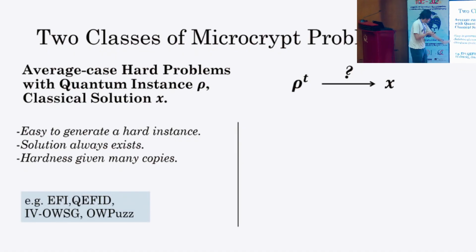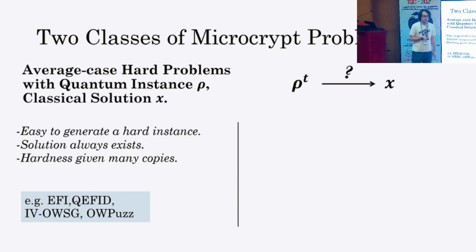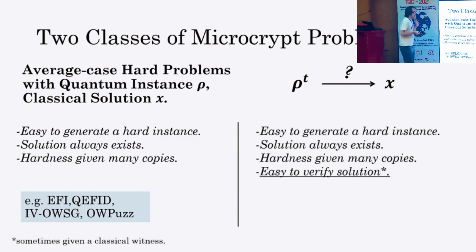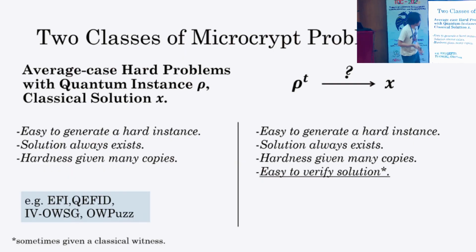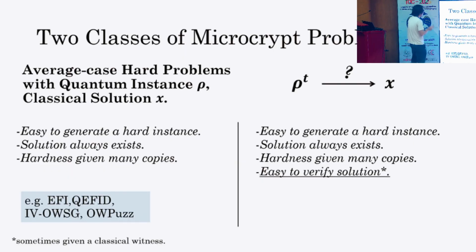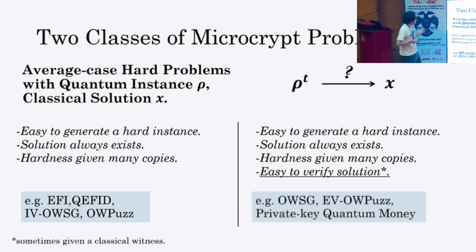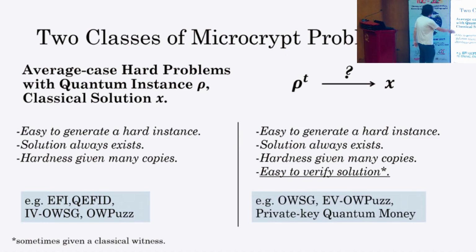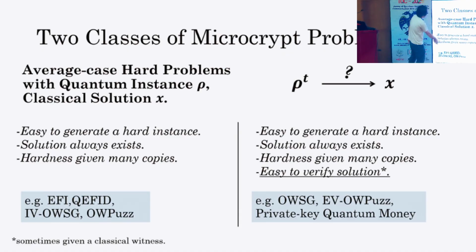And here are many examples. But we observe that some of the microcrypt primitives satisfy one more condition, which is easy to verify given solution. Sorry, easy to verify the solution given some witness. An example of such an easy-verification variant of a microcrypt primitive is a one-way state generator. And we also have some others which I don't explain in the talk.